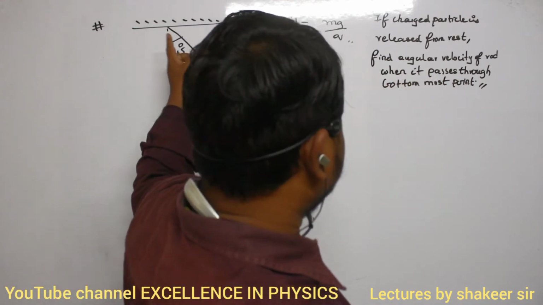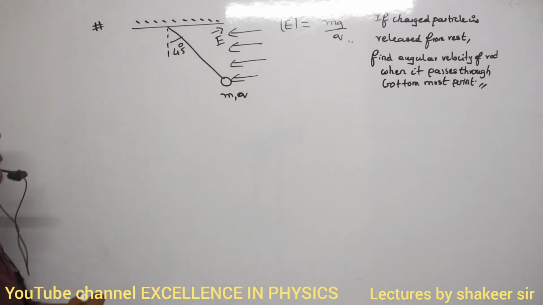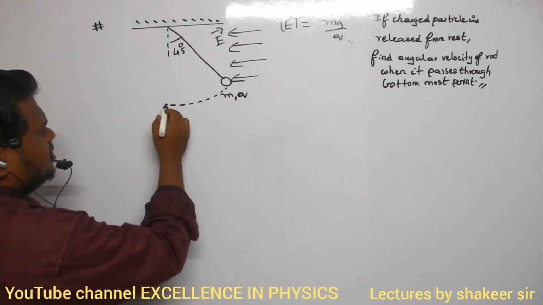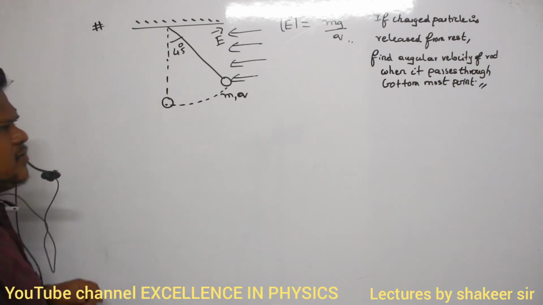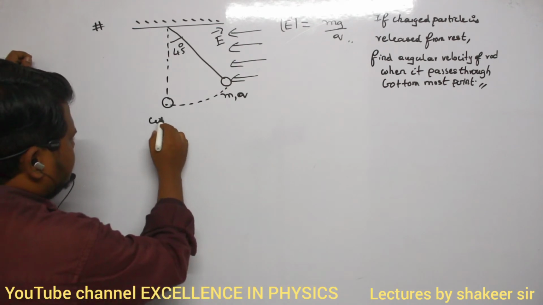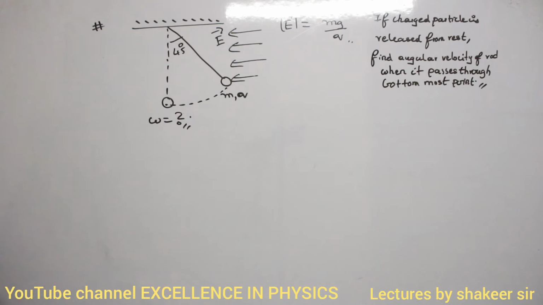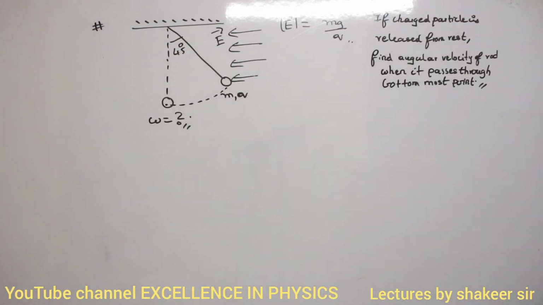Rod means this string. Clear? When it passes through the bottommost point. If I release this pendulum, it will reach the bottommost point, no? It will reach up to this position. So here what is its angular velocity omega? This I am supposed to find out. Come on, think about this question and see how you can solve this question.